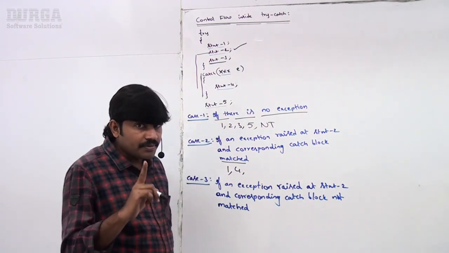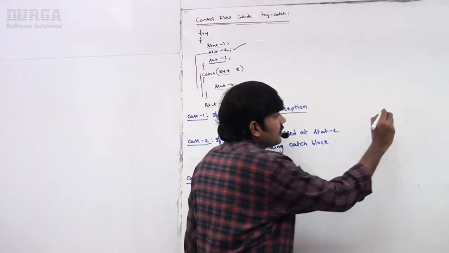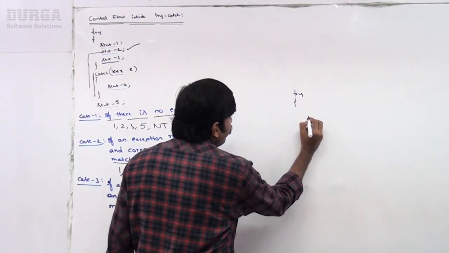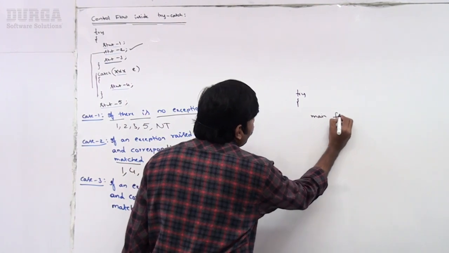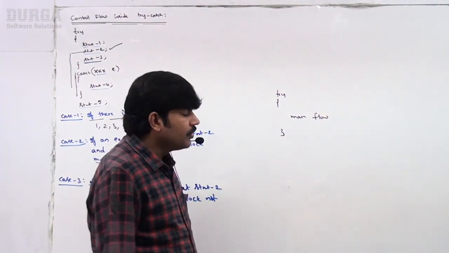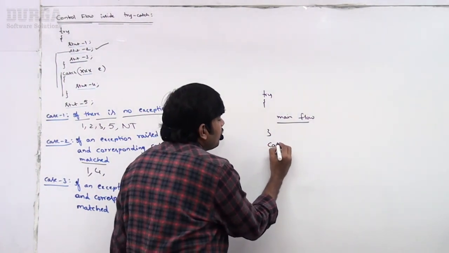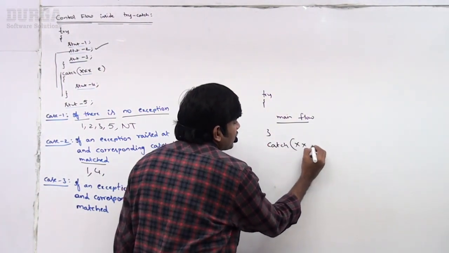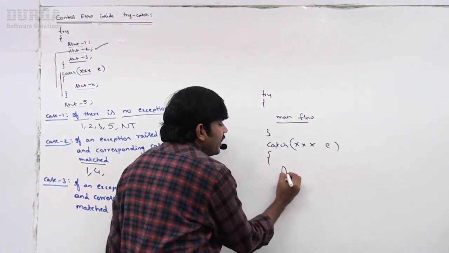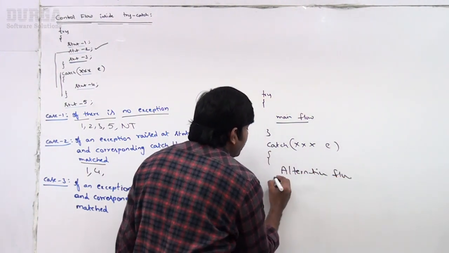Remember this very carefully. Inside the try block, we write the main flow, of course the risky code. If any problem comes, then immediately the catch block, which contains the alternative flow, will be executed.